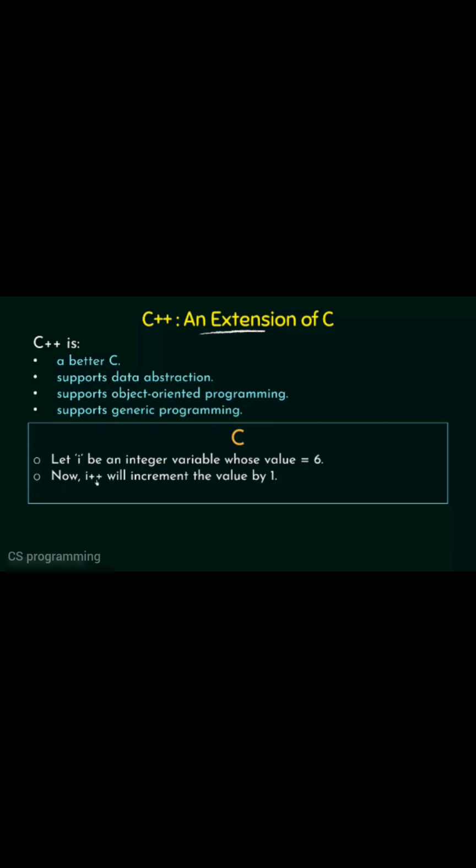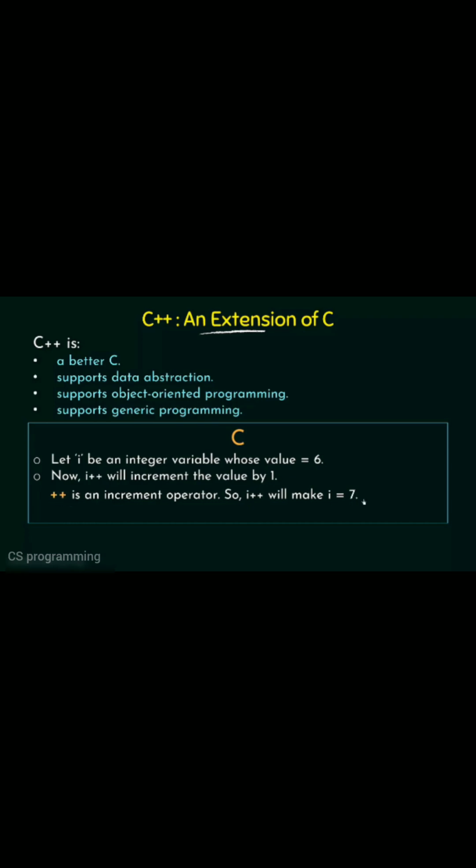If you put this plus symbol two times after this i, that signifies an increment operator in C. Now what is an increment operator? The increment operator will increase the value by 1. So i++ is an increment operator and it will increase the value and make i equal to 7, because the previous value of i was equal to 6. So 6 plus 1 equals 7.